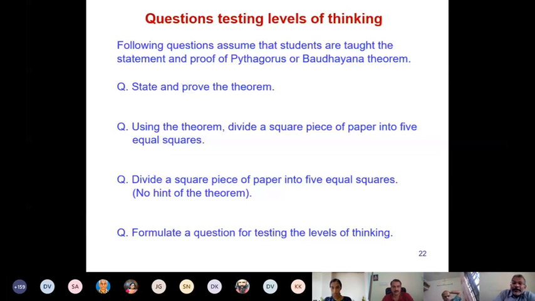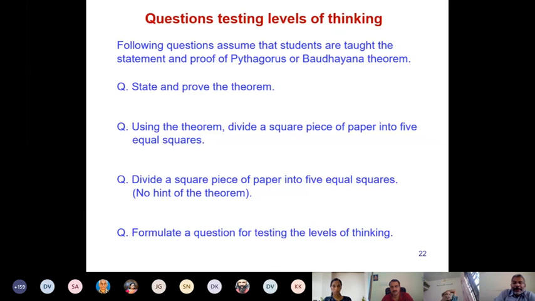The end point, however, is not familiar to the student. You have to divide a square into 5 equal squares. This goal, the student was not aware of earlier. The starting point is told, but the goal is not familiar. So this is application level. It is a problem.